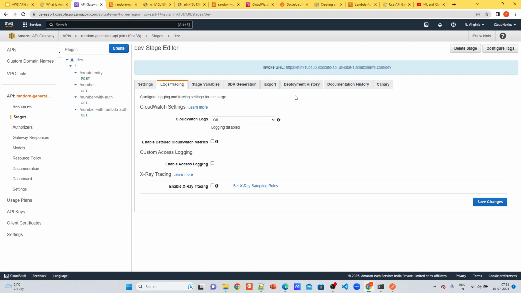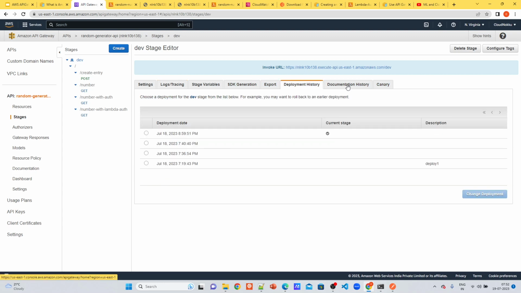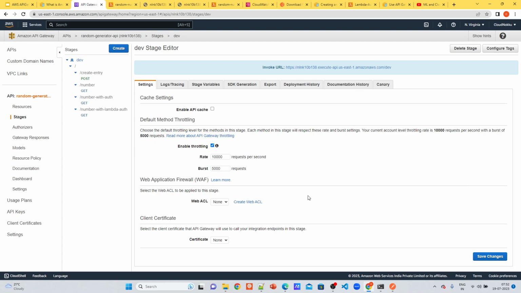So these are things, you can see the deployment history. But yeah, basically I will not go into the details. But basically for the API, API Gateway provides more. Basically this AWS service provides more usability in terms of productionizing an API.